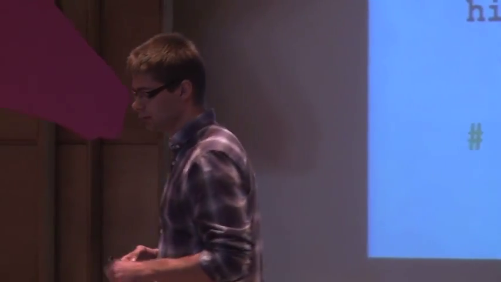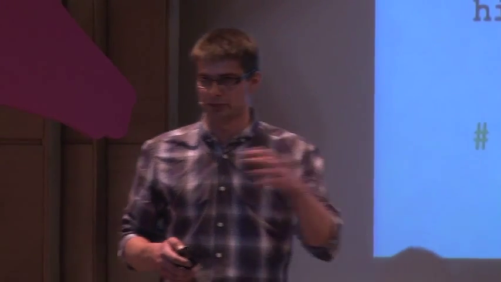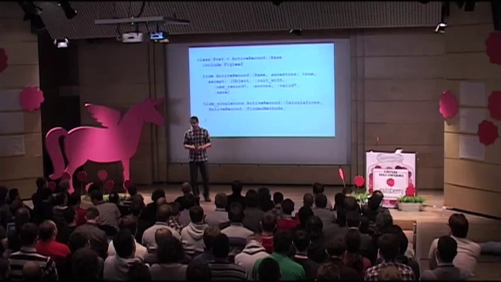And the third solution, quite often discussed recently, is something that Avdi Grimm proposes in his Objects on Rails book. What Avdi does is he explicitly hides the external API of active record objects from external access. So everything that is implemented on active record can only be accessed within the object, and we should explicitly write the external API for that object.